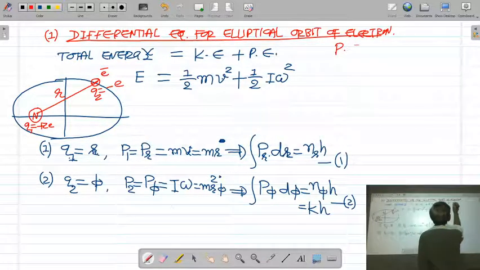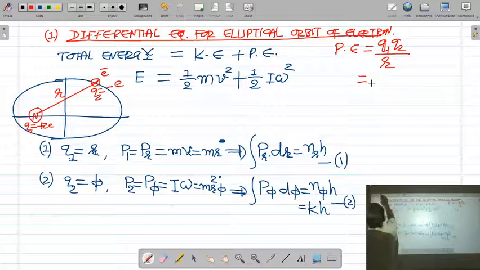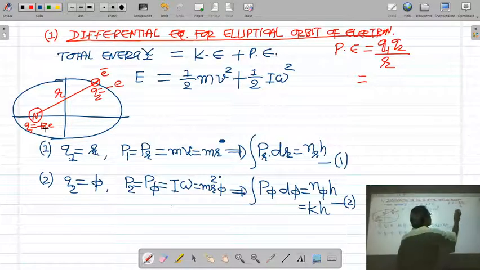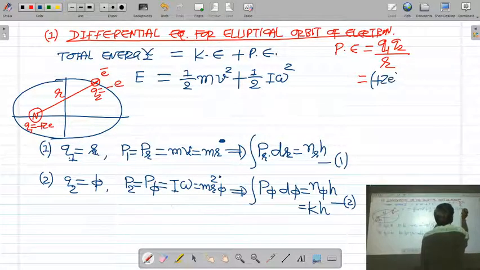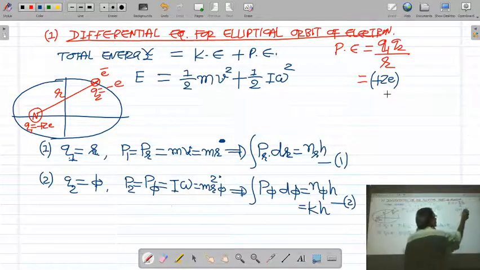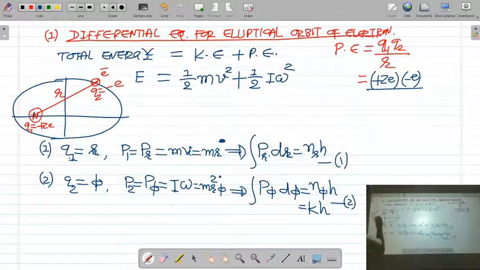Potential energy, as you have studied, is defined as Q1 Q2 upon r. What is Q1? Q1 is the charge of the nucleus, it is plus Ze. What is Q2? The charge of the electron, it is minus e. And r is the distance between nucleus and electron.